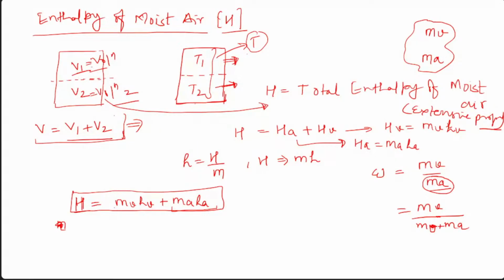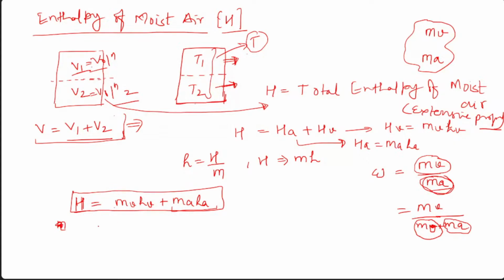We have not taken mv plus ma because the vapor part in the air is a variable component, and ma is the fixed part. So we have to see what the vapor part is in the moist air with respect to the dry air part, because the dry air part can be a reference. That is why we have taken ma in the denominator, and made it a function of the vapor part only.